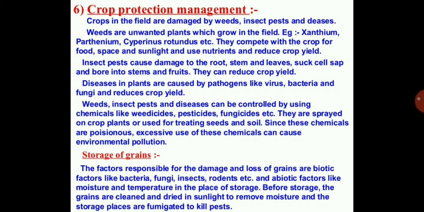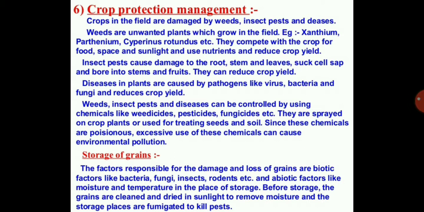Weeds, insect pests, and diseases can be controlled by using chemicals like weedicides, pesticides, fungicides, etc. Weedicides will kill weeds, pesticides will kill pests, and fungicides will affect the fungus. They are sprayed on the crop plants or used for treating seeds and soil. Since these chemicals are poisonous, excessive use can cause environmental pollution. So now this is crop protection.